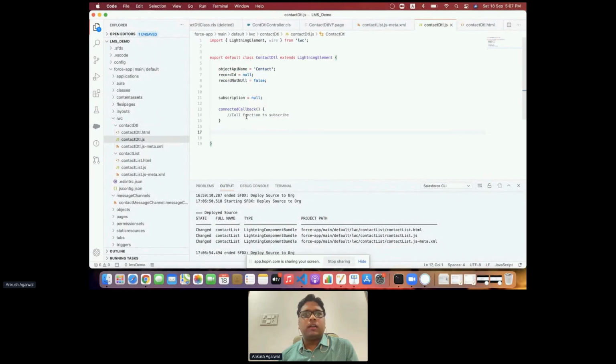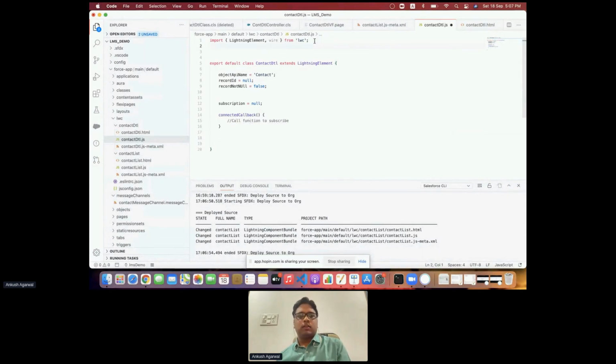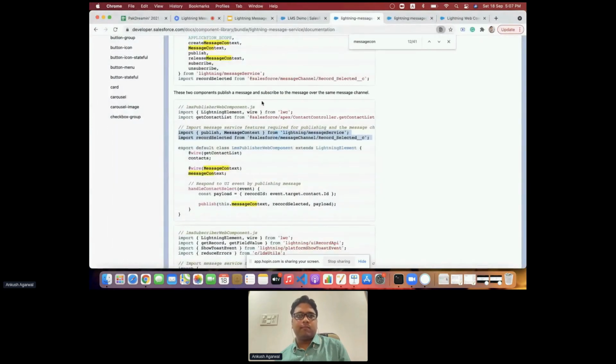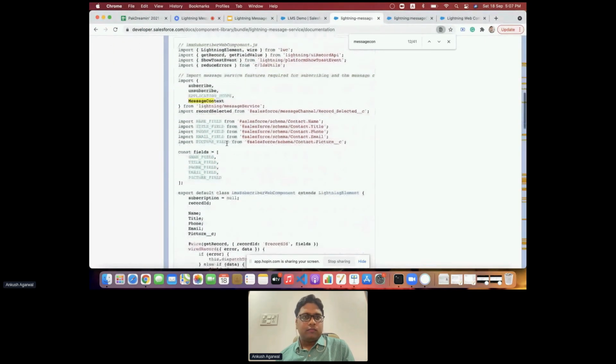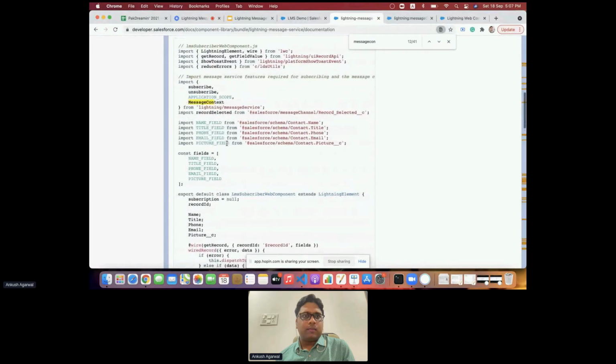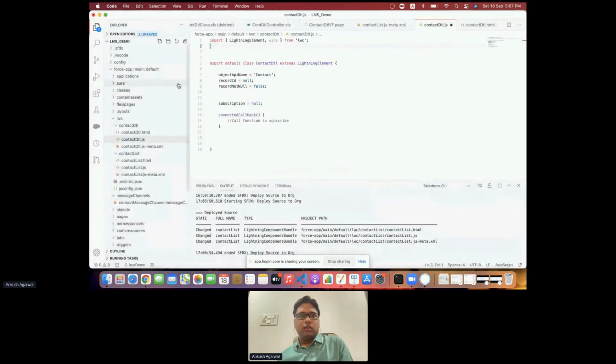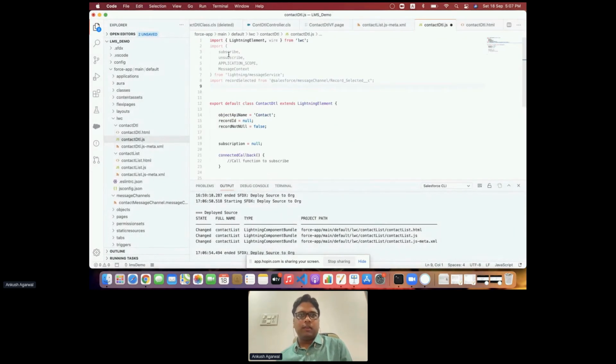So here, first we have to again define the same import, similar way we have to import for subscription. So I'm just taking this, although we'll not be using all the parameters from all the methods here.